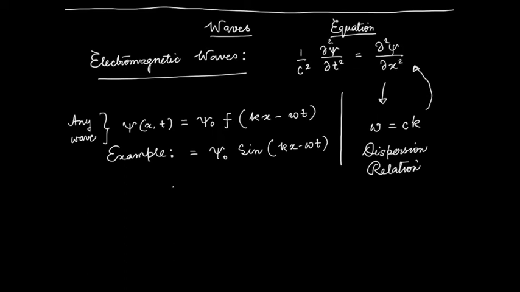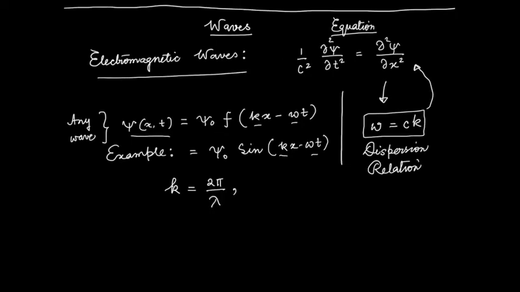Also remember that you can put this psi into this equation, and you will see that the k and omega which I have written here are related by omega equals ck. Easy to see for the sine case. And if you remember, k is given by 2 pi by lambda and omega is 2 pi times nu.